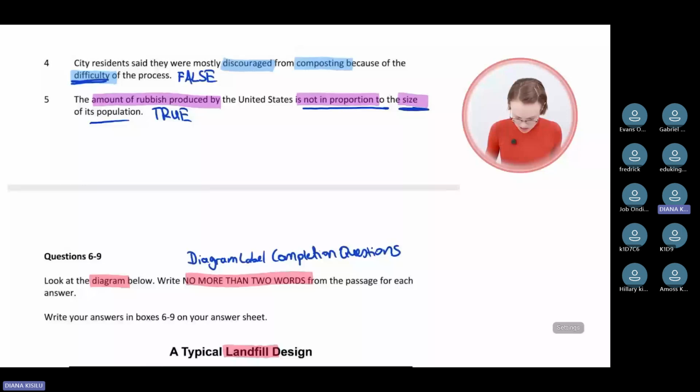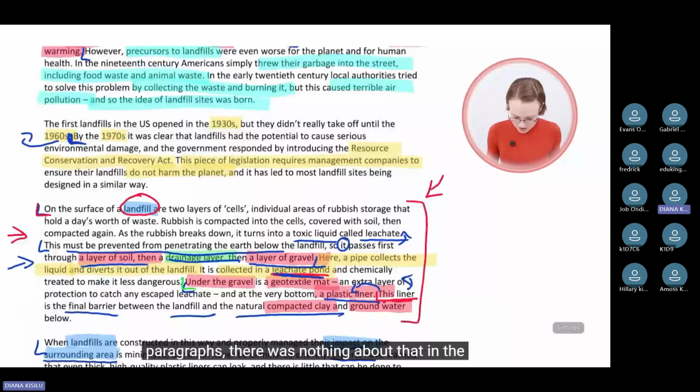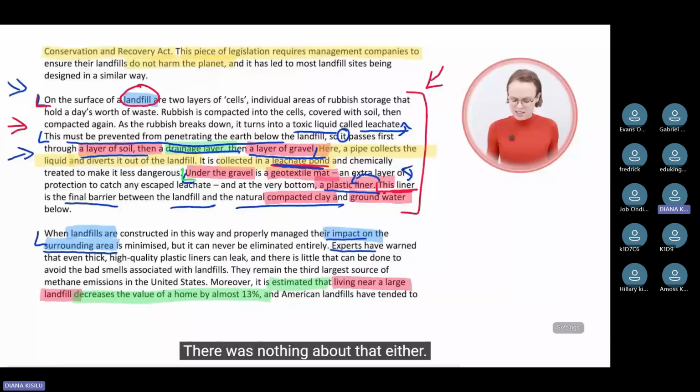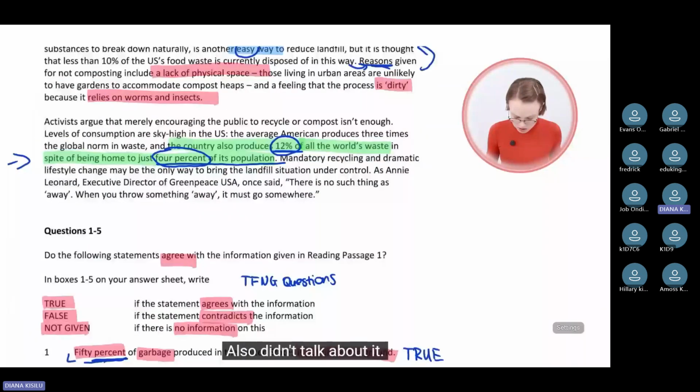If we have a look at the first paragraphs, there was nothing about that in the paragraphs. We remember that. Then this is the paragraph that described the landfill design. There was nothing about that either. The next paragraph also didn't talk about it. The next one was about composting, also didn't talk about it. So we're left with this one. Let's have a closer look at the last paragraph.